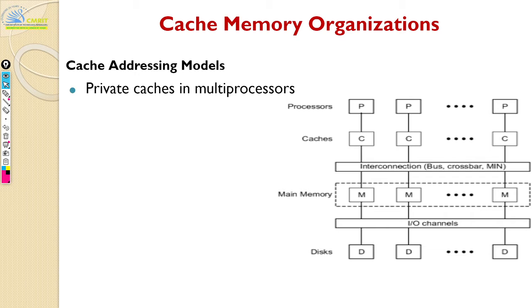Most likely it's an octa core, and in that octa core every single core has its own cache. But in addition to that, out of the octa cores, four cores will have one common cache. So this diagram is not 100% correct, but that's what is given. But the idea is something like this, right? So you have your processors.